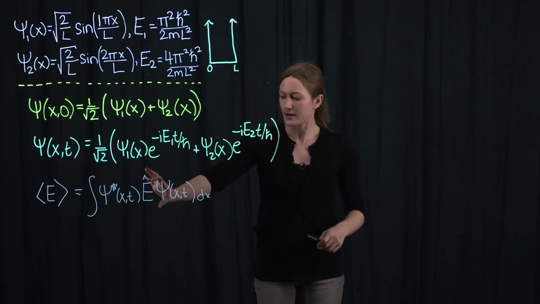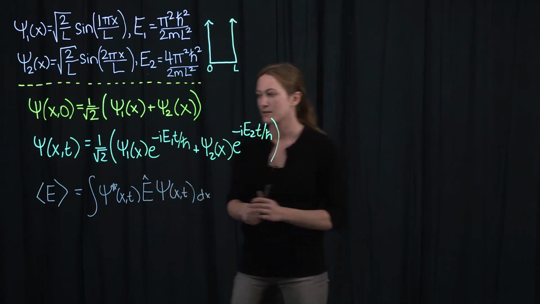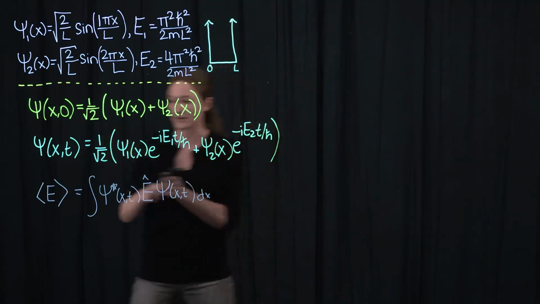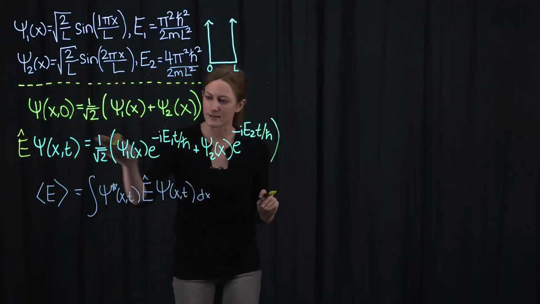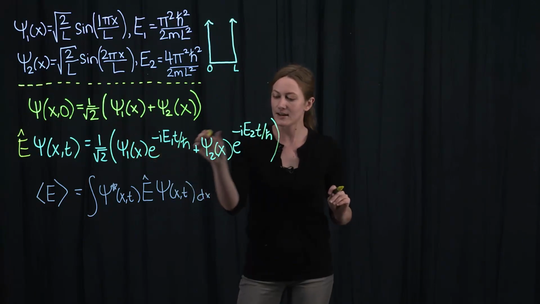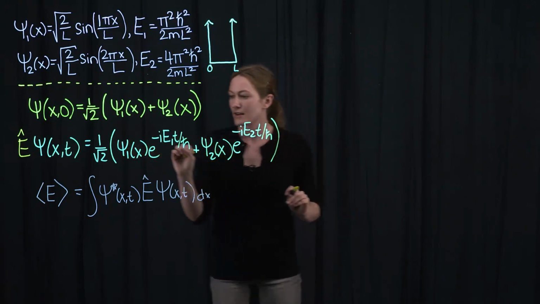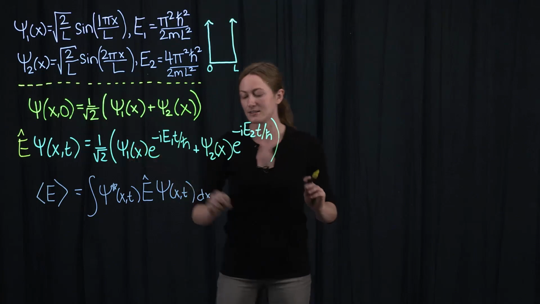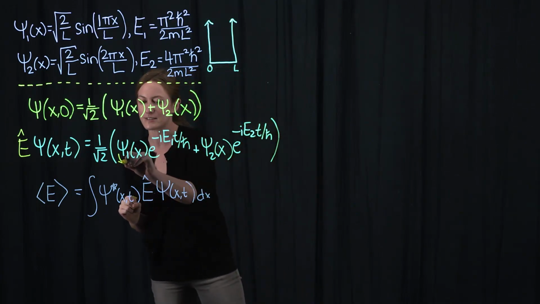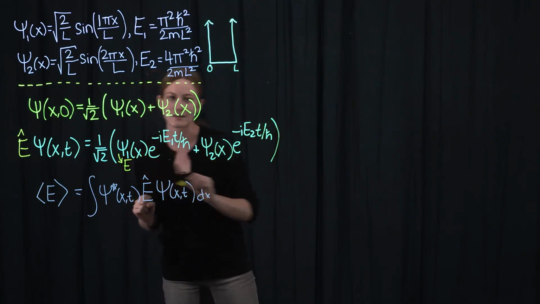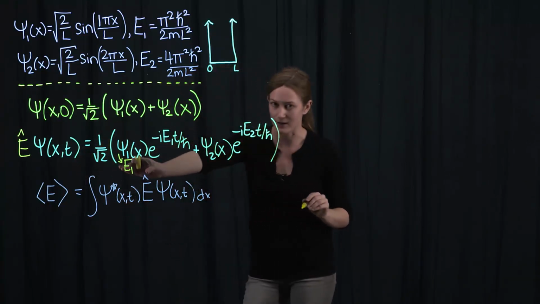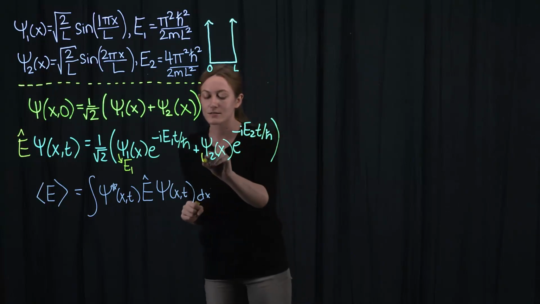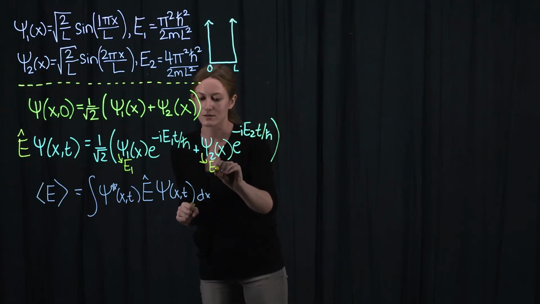So when E hat acts on psi, it first acts on this stationary state, and then acts on this stationary state. And when E hat acts on a stationary state, that state just gains a factor of its energy, since stationary states have definite energies. So this term will gain a factor of E1, and this term will gain a factor of E2.